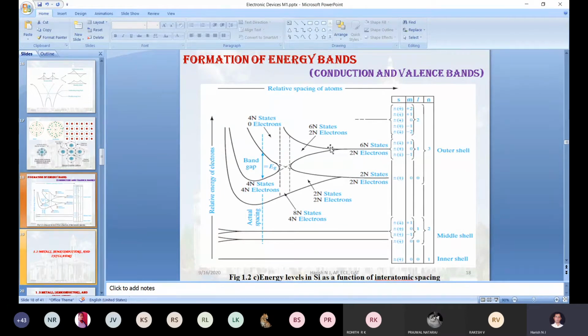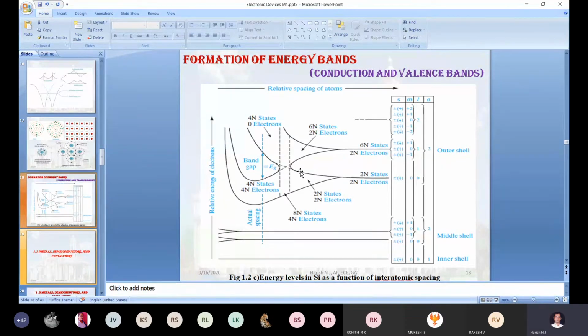The 3s and 3p start interacting when you decrease the spacing between two atoms. Check out the branches. When the 3s and 3p merge, this process is merging of two suborbitals. What do we call this process? Hybridization. Orbital hybridization.